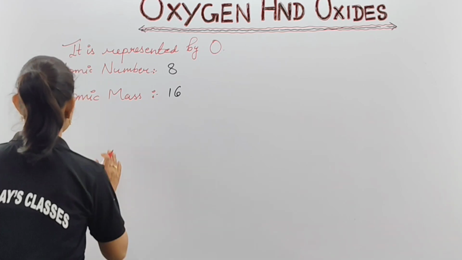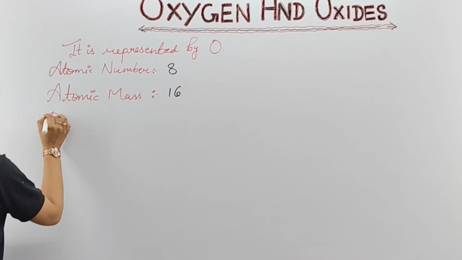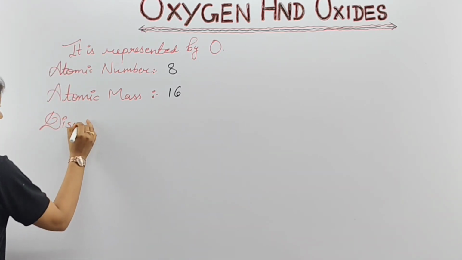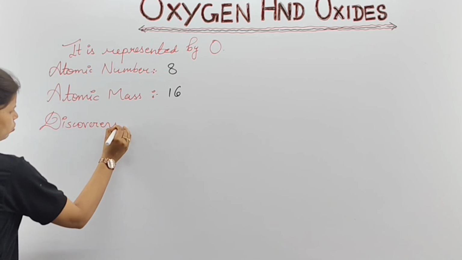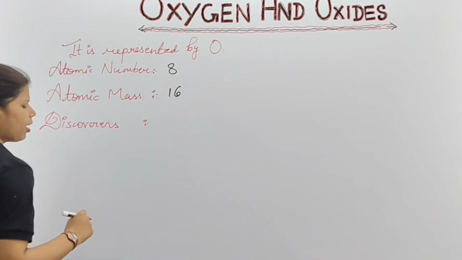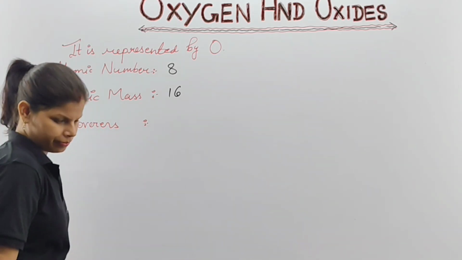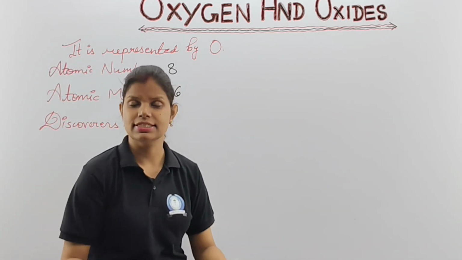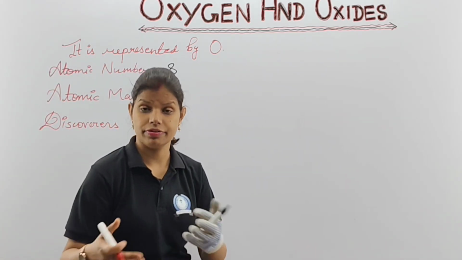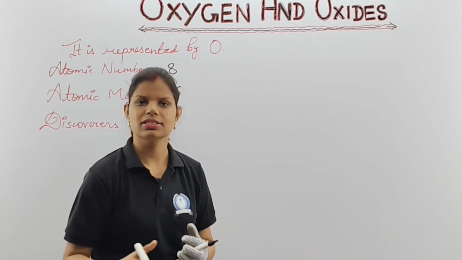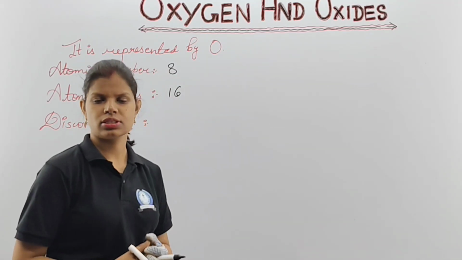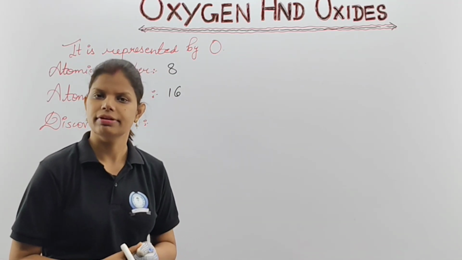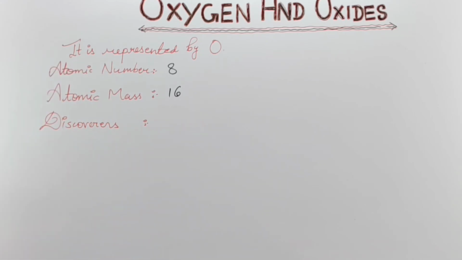Moving on to the next point, you will write the discoverers of this element. Please note it down. These are all very important things for the beginning of this chapter. There are many discoverers of this element, oxygen. Many scientists found it in different years, but at last one of the scientists found it in the year 1774. So we are here to discuss the discoverers, and the discoverers are who?